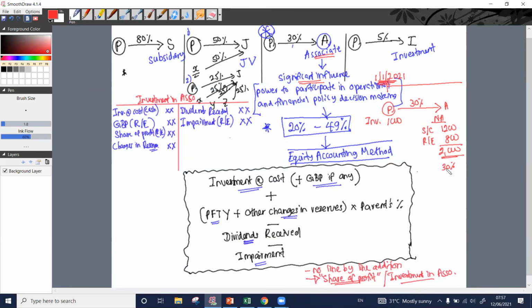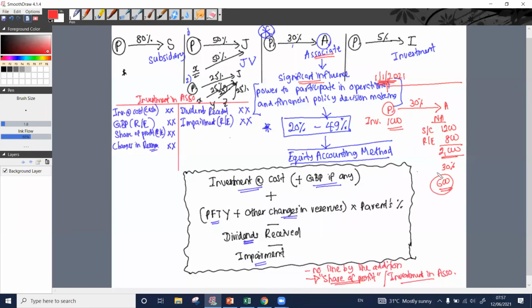As at the acquisition date, they have total net assets worth 2,000, and out of that we are acquiring 30%. It means 2,000 into 30%, which is 600.